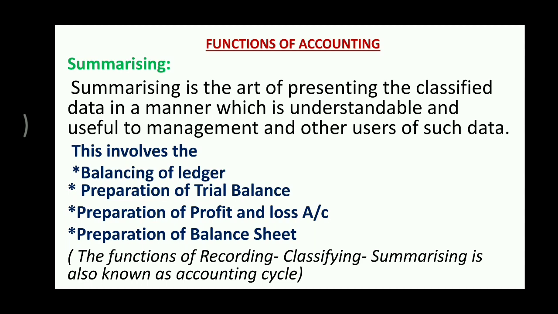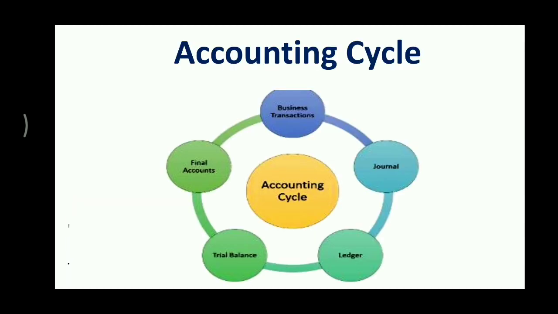The function of recording, classifying and summarizing is known as the accounting cycle. We record, we classify, we summarize, then again we record, classify and summarize. Business transactions are recorded in the journal, then classified in the ledger, and summarized by preparing the trial balance and final accounts. Again business transactions will occur and this cycle will go on. This cycle is known as the accounting cycle.